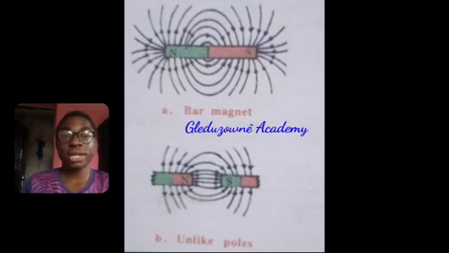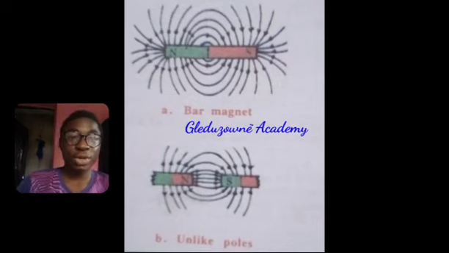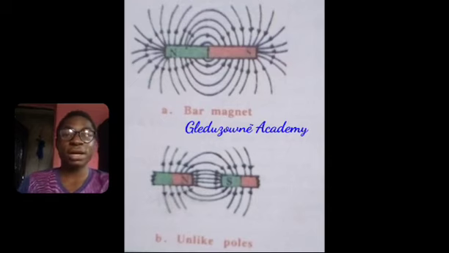For example, a north pole will attract a south pole, and a south pole will attract a north pole. It's kind of like the word opposites attract. So that is the fact that unlike poles attract. You can see in the second diagram the picture where you have unlike poles. They are attracting together because of the force around unlike poles.